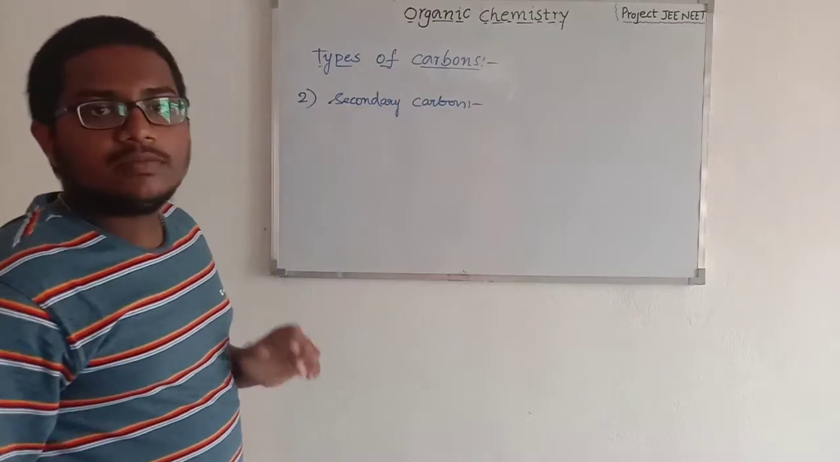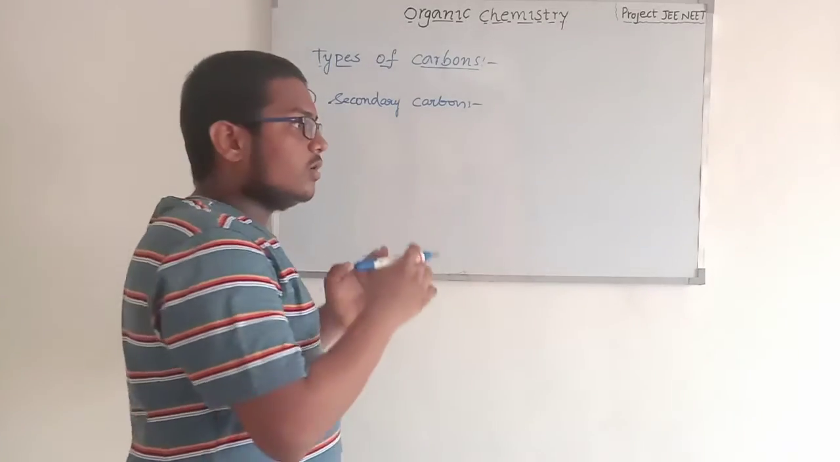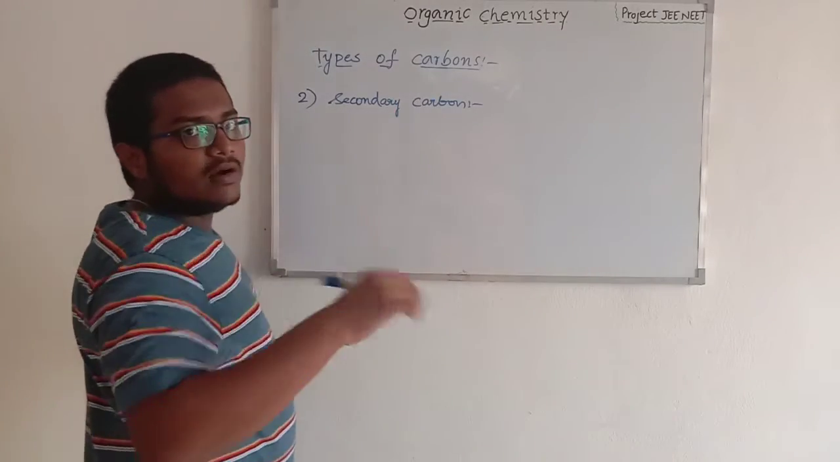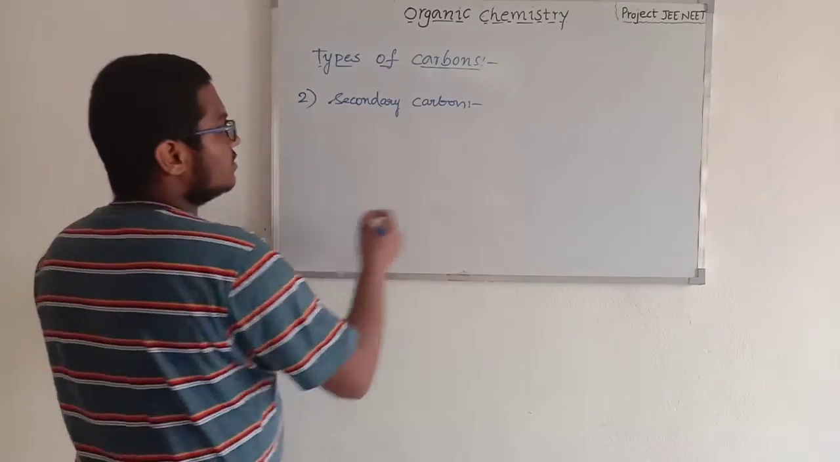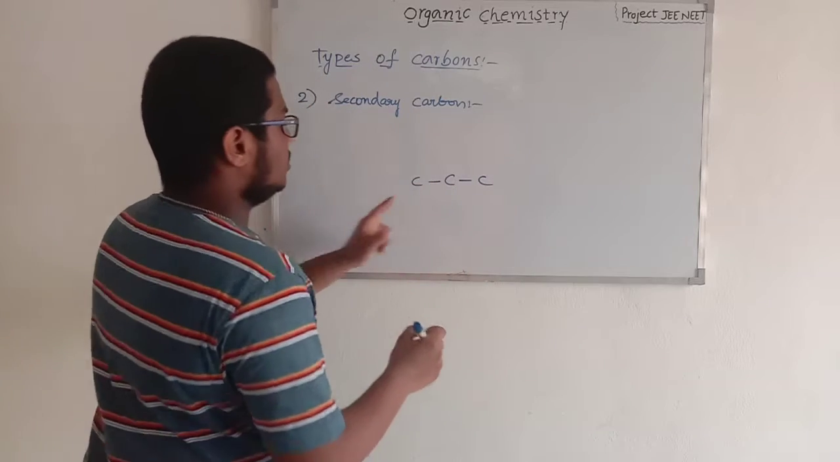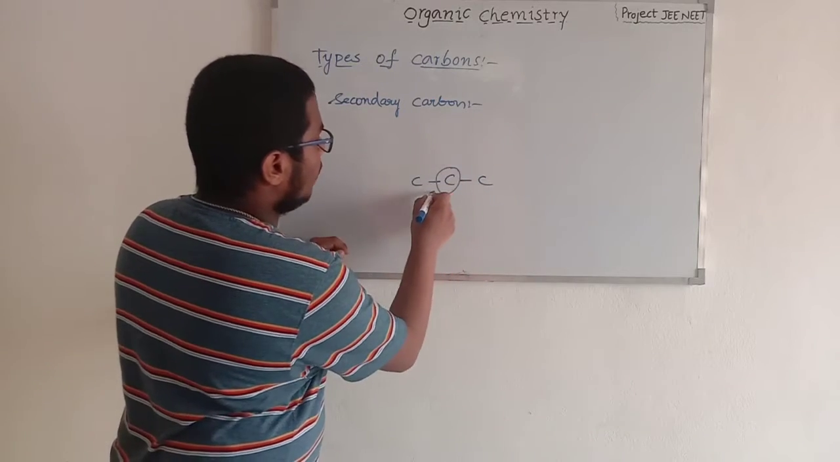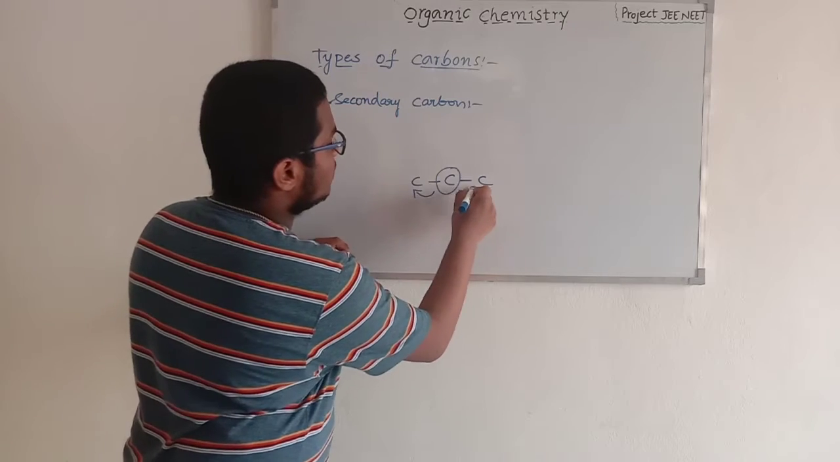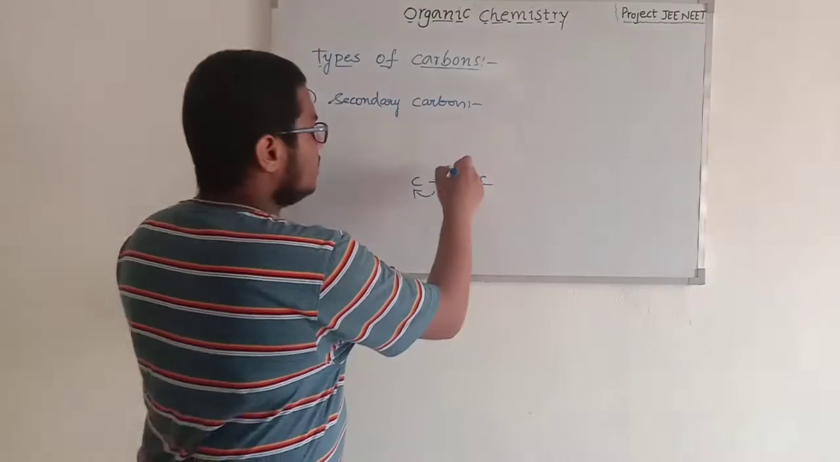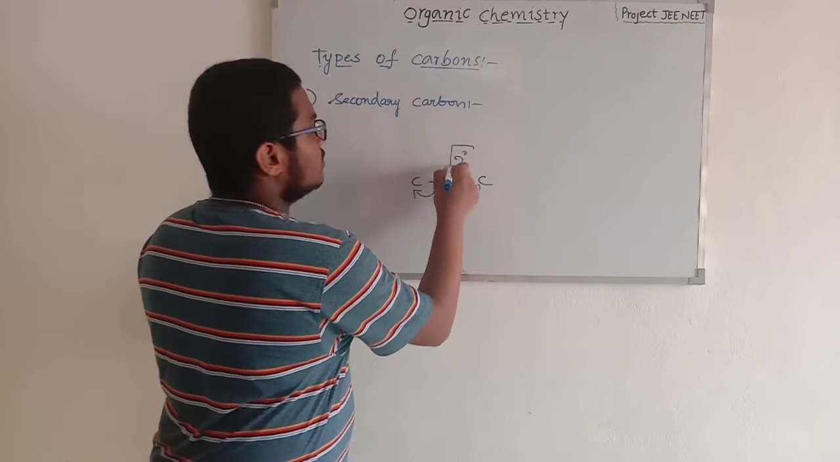As we have discussed, the primary carbon bonds with only one carbon. Here, the secondary carbon bonds with two other carbons. So now, C bond C and bond C. So this carbon is bonded with one carbon and a second carbon. Totally, this carbon is bonded with two carbons. So this carbon is a 2-degree carbon.